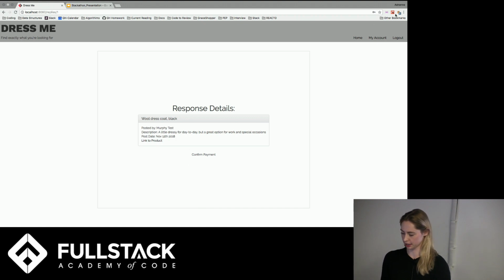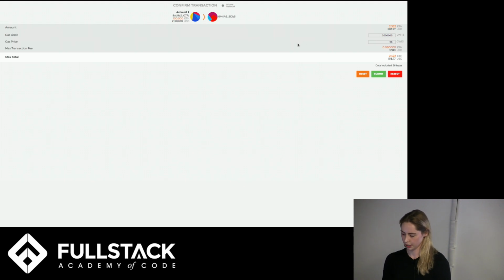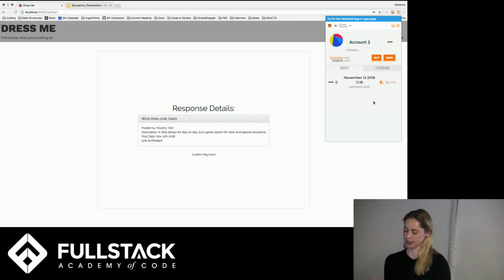And you can see a MetaMask window popped up where you can see the transaction where I was sending 500 USD, which is equal to 2.3 Ether. I'm going to submit that. So that money is actually being sent into the smart contract that I wrote.